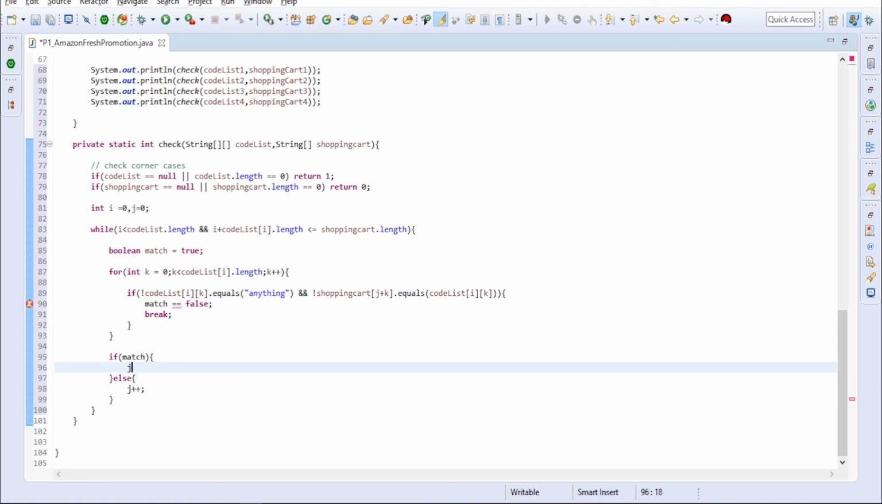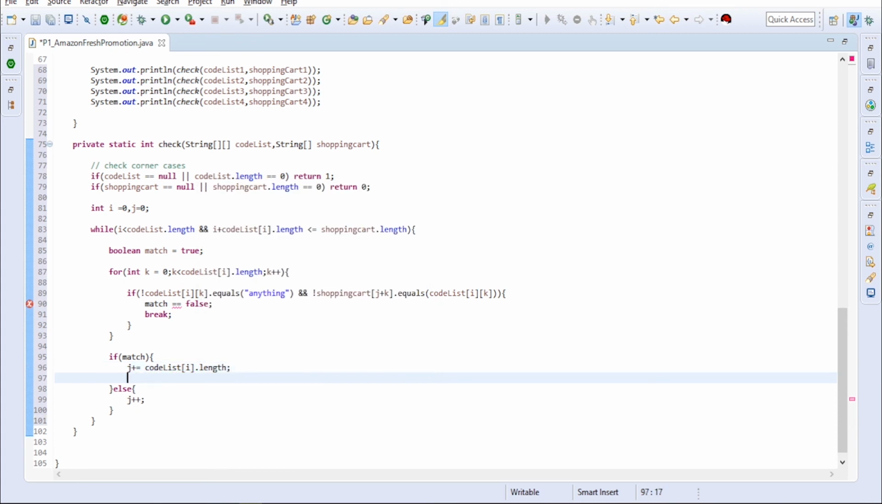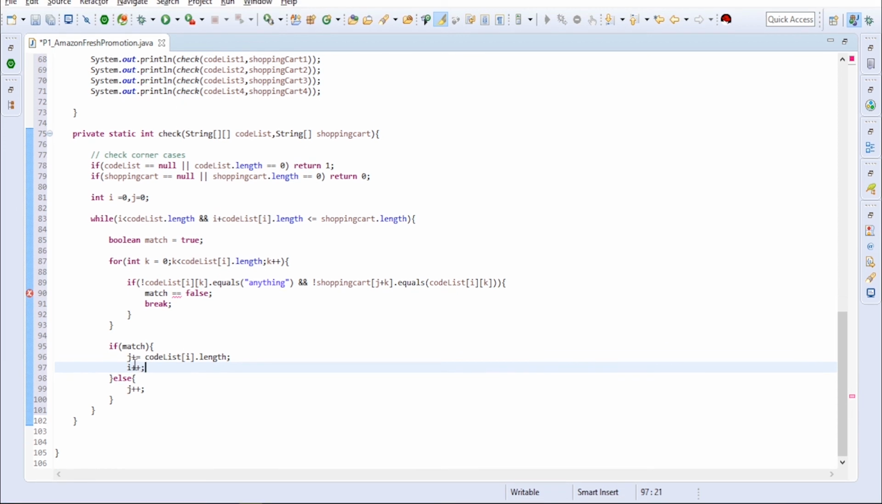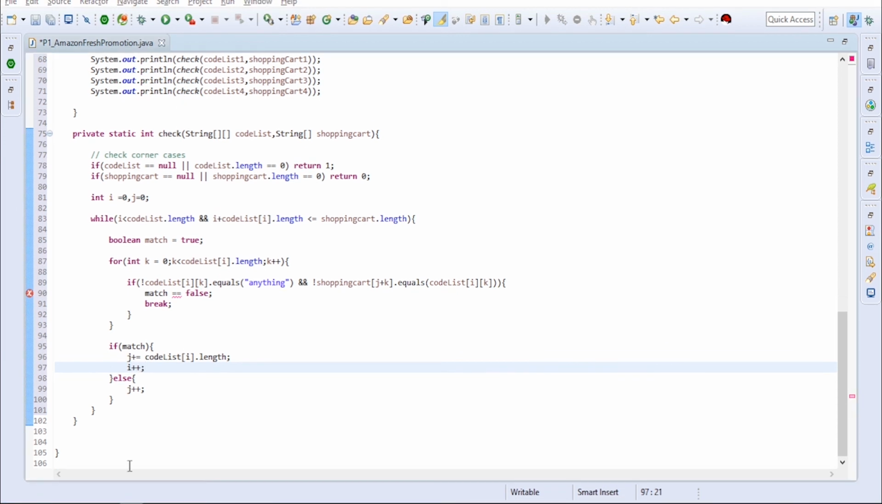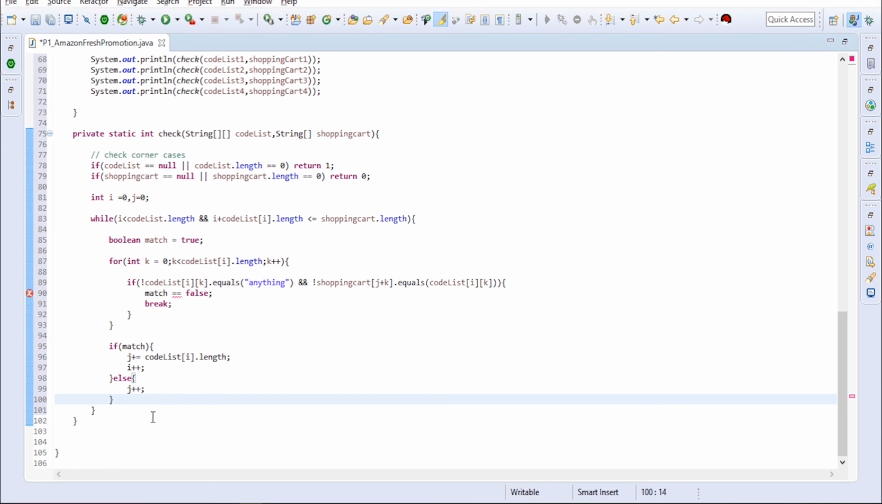If it is a match, what we will do is increment the shopping cart index by the length of the code list. That means our code list completely matched the shopping cart for that specific length, so we will iterate the whole thing. Then we will move the code list to the next one. Once this is completed, we have iterated the whole thing and the list also.